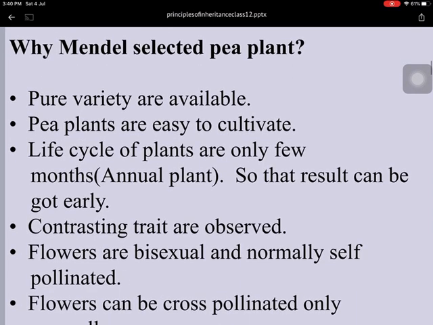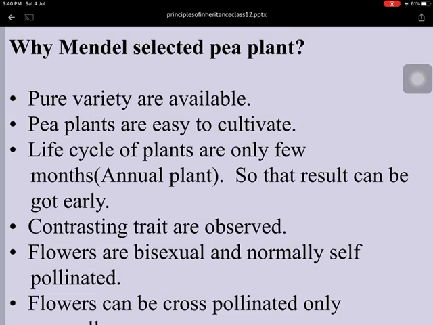Why did Mendel select the pea plant? In the CBSE exam, this question generally carries 1 or 2 marks. Pure varieties are available, so he selected the pea plant. Second, it is easy to cultivate. Third, the life cycle is very short.